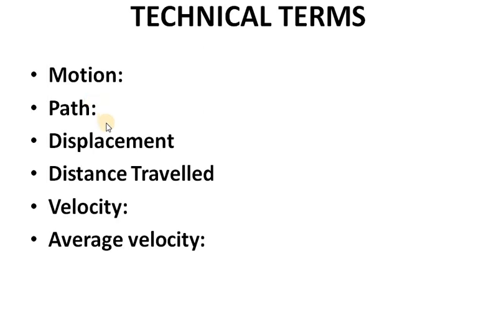Displacement. What is meant by displacement? Here we have displacement and distance travelled, 2 terms. Distance travelled is the total distance, how much it has travelled. Distance is a scalar quantity. It is a measure of the interval between 2 locations measured along the path. Displacement is a vector quantity. It is a measure of the interval between 2 points measured along the shortest path connecting them.